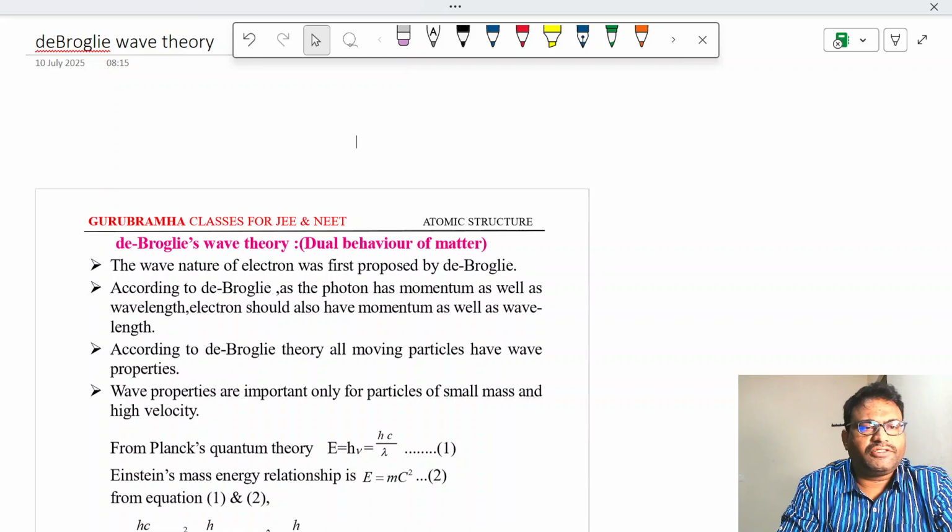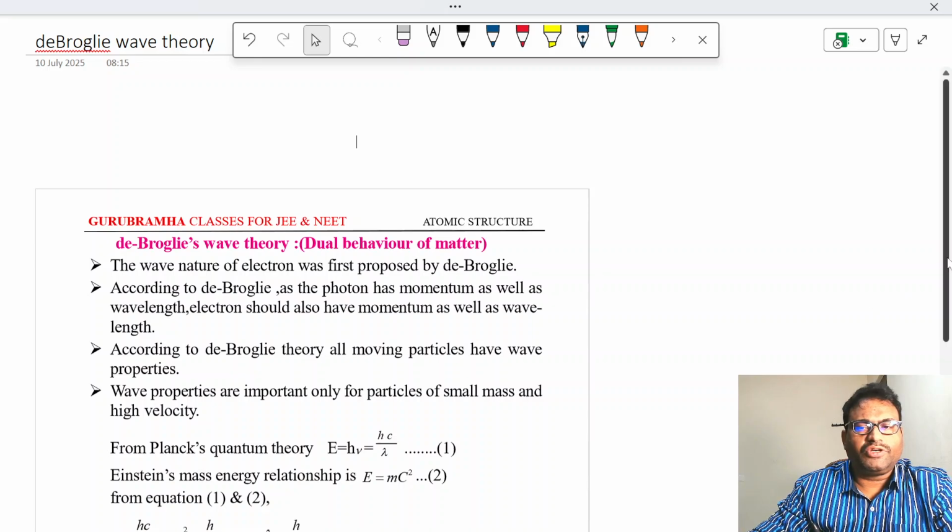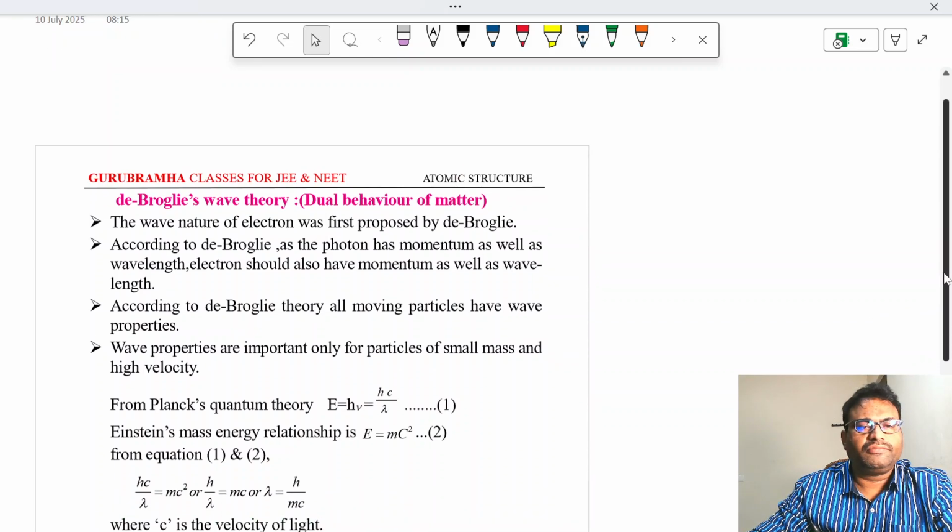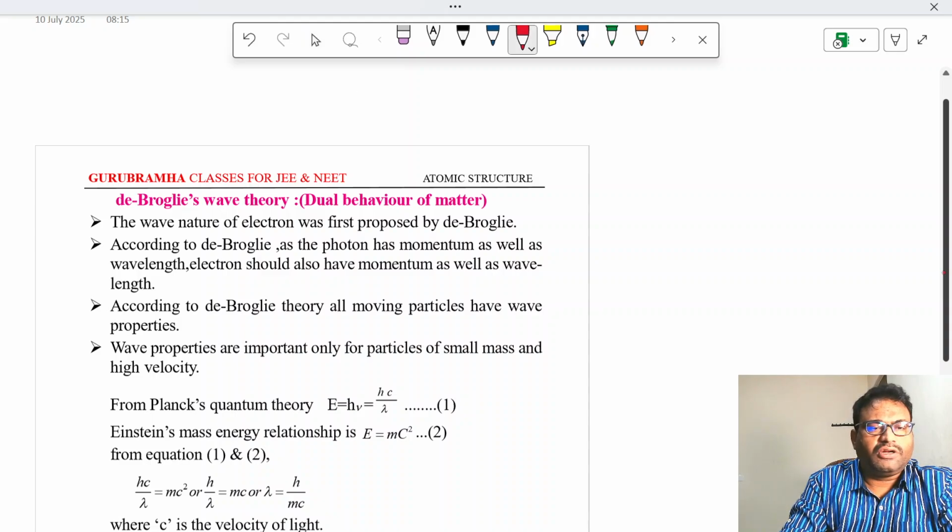Today's topic is de Broglie wave theory, or de Broglie dual behavior of matter, from the chapter Atomic Structure. So, according to de Broglie wave theory, the wave nature of electron was first proposed by who? De Broglie.